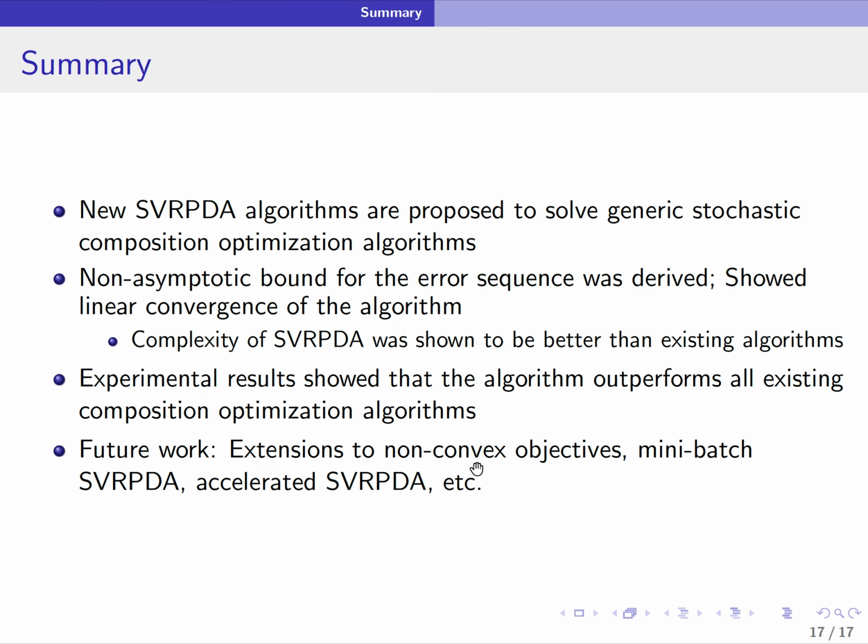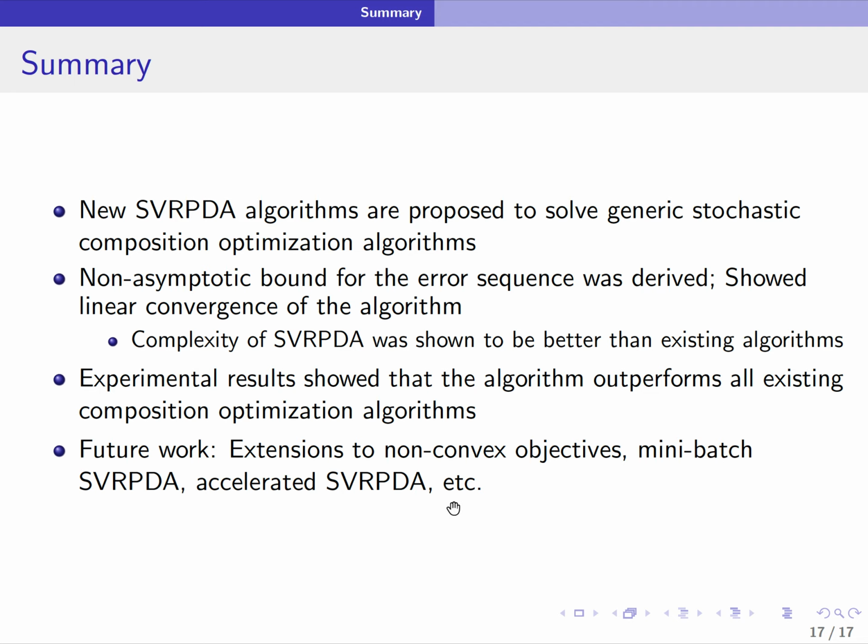So in summary, we proposed new SVRPDA algorithms to solve generic stochastic composition optimization problems, and we derived a non-asymptotic bound for the error sequence. We also showed linear convergence, and the complexity we derived was better than all existing composition optimization algorithms. Experimental results showed that the algorithm outperforms all existing algorithms, and also here we write the future extensions.